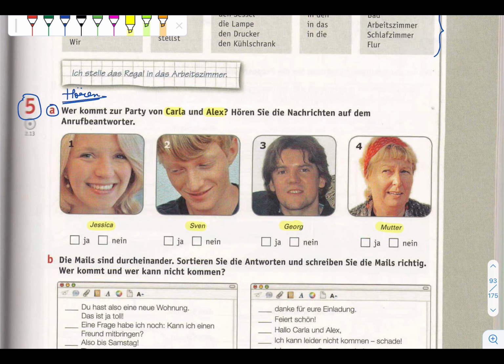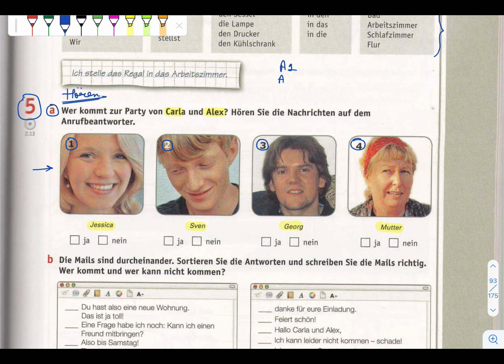Now names are given here, and there is a party. We just need to see whether they are coming to the party or not. Eins, zwei, drei, vier. You just need to hear the conversation, and for example if she says she is coming to the party, then it is yes. If it is no, then nein, like this.